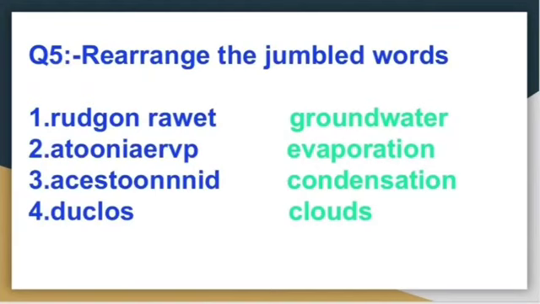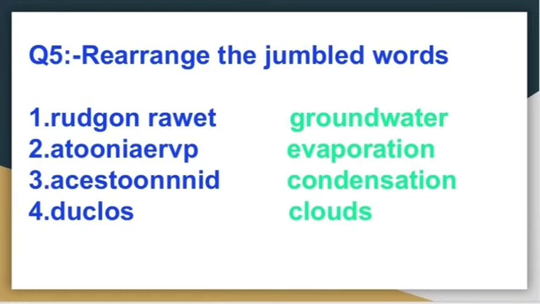Your fifth question was rearrange the jumbled words. So first is groundwater, second is evaporation, third is condensation and fourth is clouds.